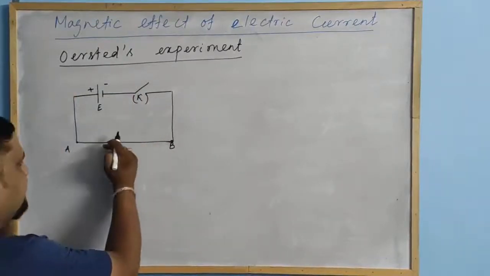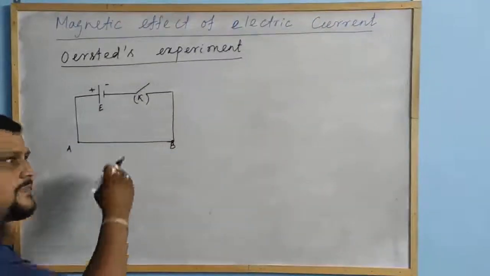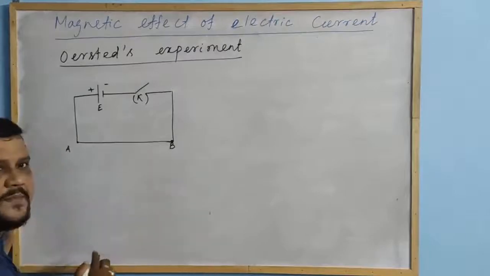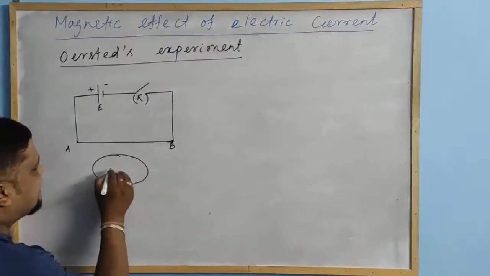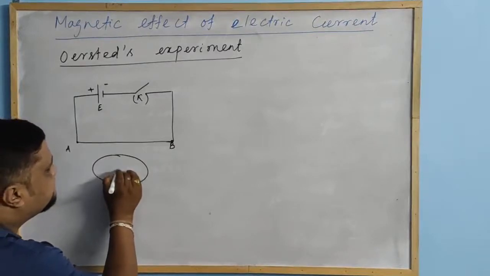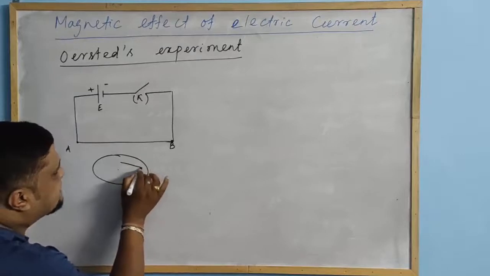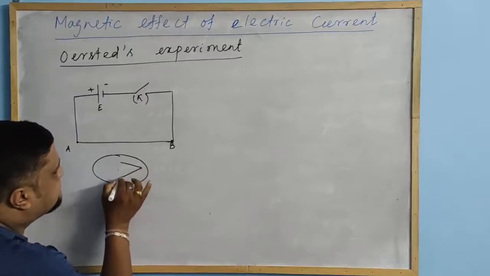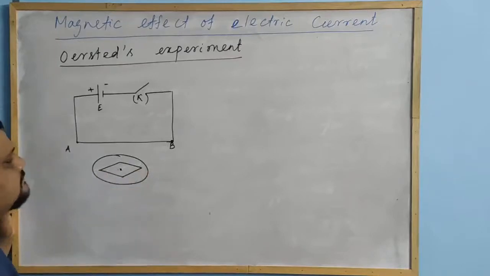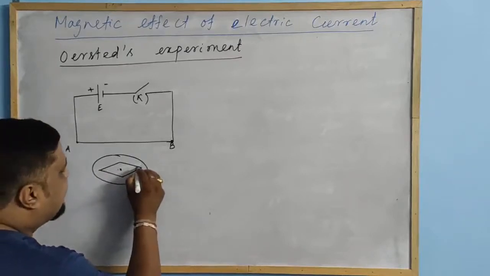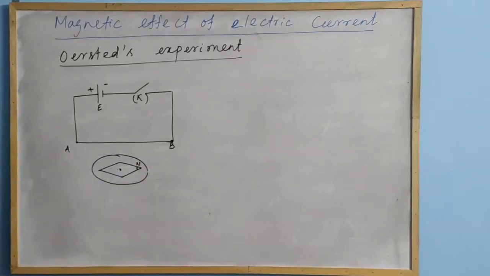And below this conducting wire, parallel to AB, a compass needle is placed like this. Let this end be the North Pole and this end the South Pole.